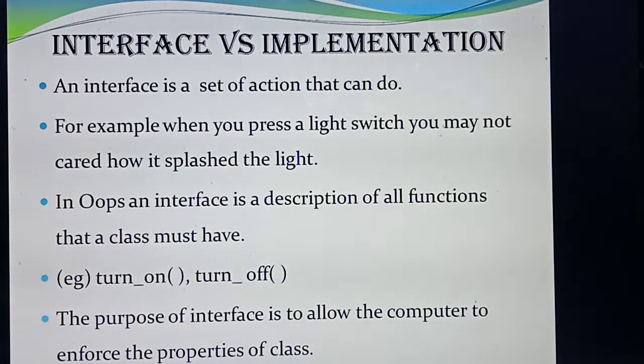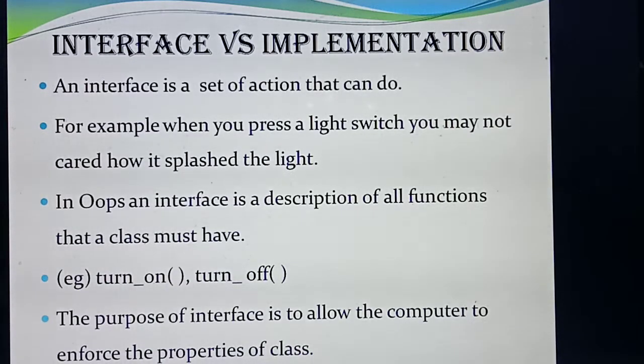Understood? For example, if you are buying a new washing machine, fridge or any electronic item, along with that item they will give one manual or guide. Have you noticed that? What's the use of that? In that guide, they will give instructions on how you need to operate the particular machine. Sometimes we read the working, but will you read from the first line of the manual to the last line? No, you will not. The overall working they will say: like this if you need to turn it on, like this if you need to turn it off, and then the overall working.